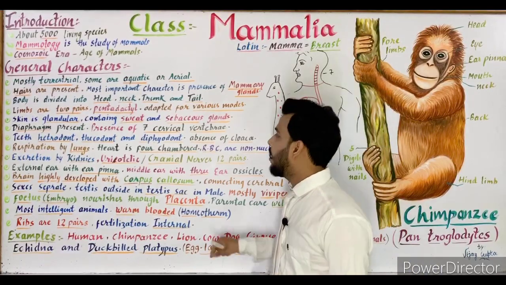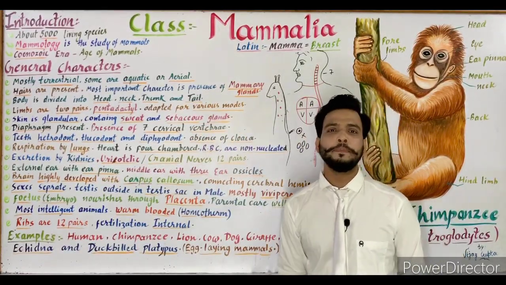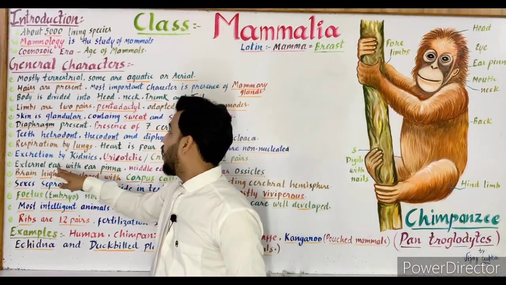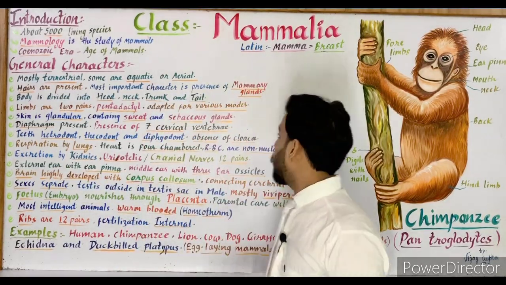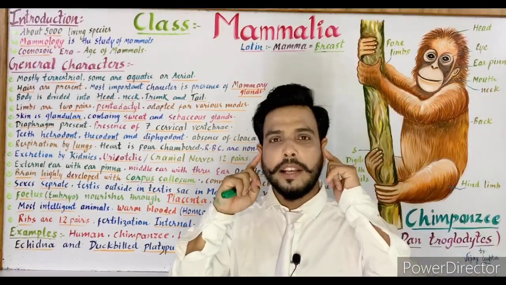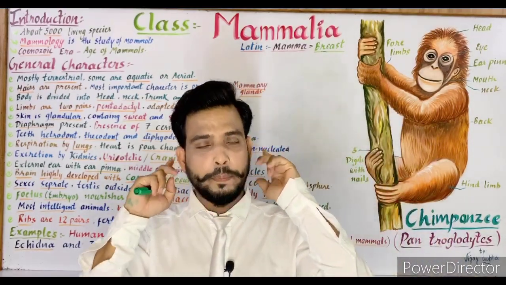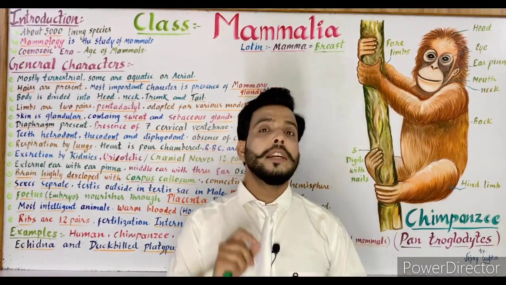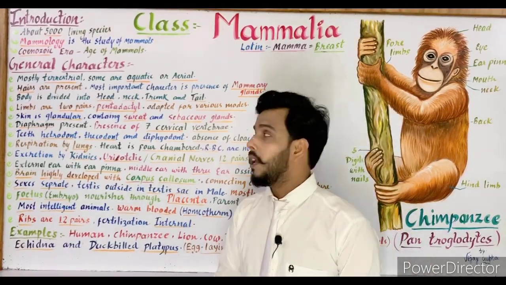Now the next is external ear with ear pinna. I'll again make a diagram for the ear pinna. So look at the board, everyone. I told you that external ear with ear pinna. Now, what is the meaning of ear pinna? So you can see in the diagram, it is the ear pinna. Now as we know, these are not ears, these are the pinna, external ear or ear pinna. So the presence of pinna or external ear is the characteristic feature of all the mammals. It is only present in the mammals.